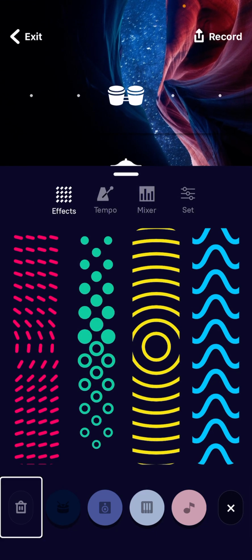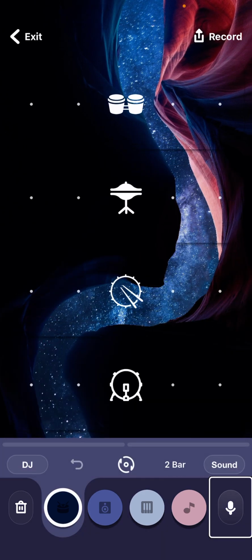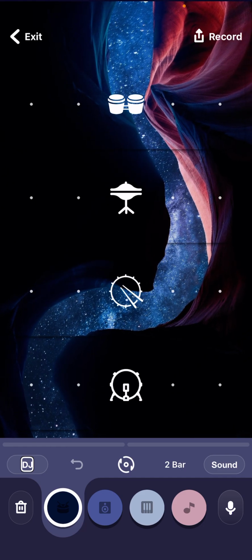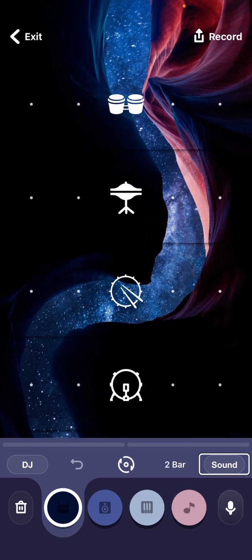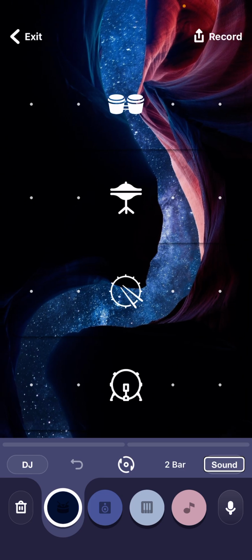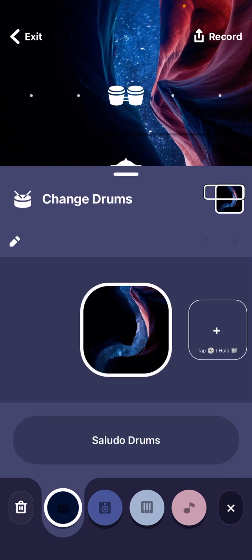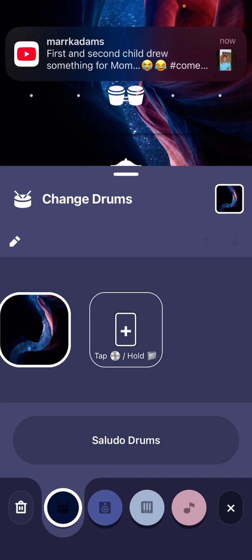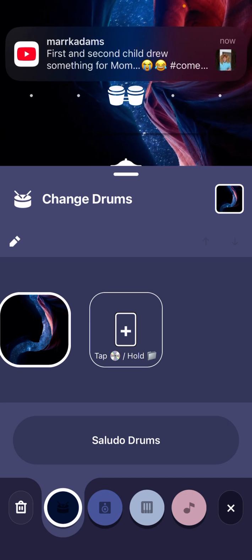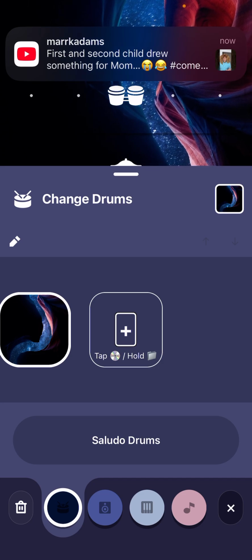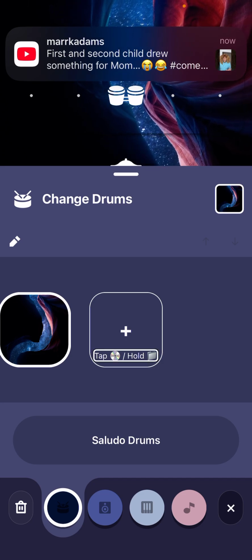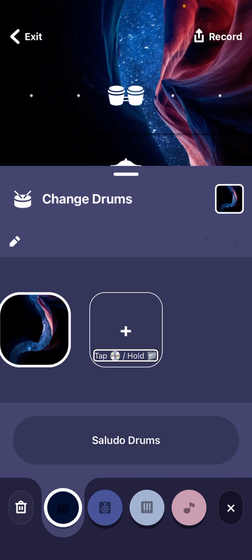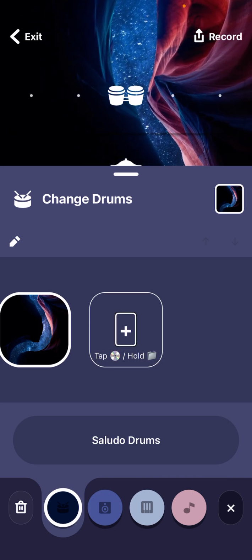Hold on, if I'm getting this right. Okay, selected. So just don't click this DJ button here, because the DJ button is just for the effects and stuff. So what you want to do actually is where it just says sound, you just gonna click it. You click this sound plus and you can change the stuff. You see this plus button, right? This right here, it says tap and hold, which I thought you had to click and hold that, but I'm an idiot because it's actually the plus button.